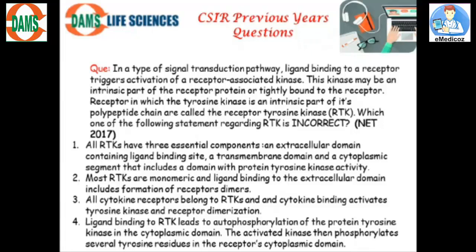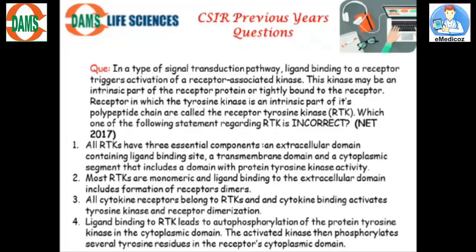So let's see a question which says, in a type of signal transduction pathway, ligand binding to a receptor triggers activation of receptor associated kinases. This kinase can be an intrinsic part of the receptor protein or tightly bound to the receptor. So we have seen when it has the kinase activity and when it does not and is associated with another non-receptor kinase. Receptors in which tyrosine kinase is an intrinsic part of its polypeptide chain are called receptor tyrosine kinase or RTK.